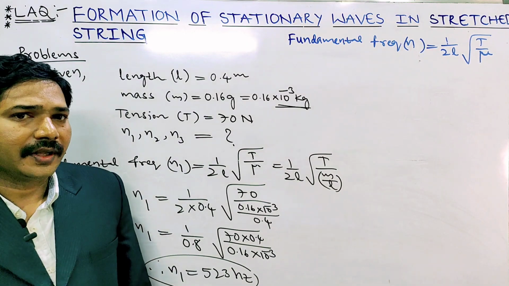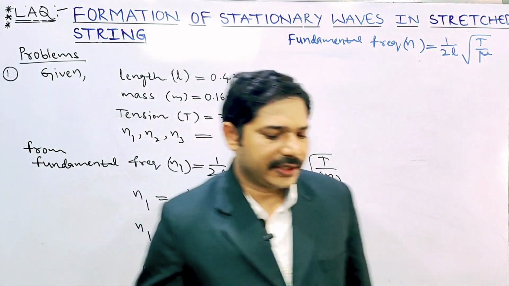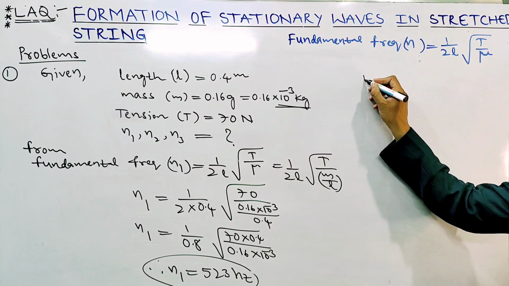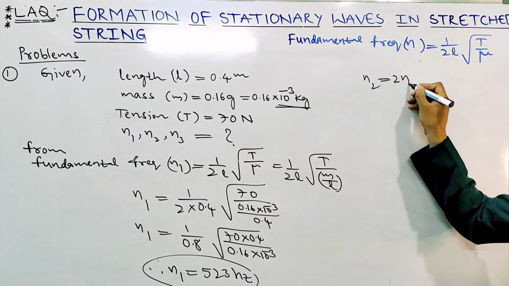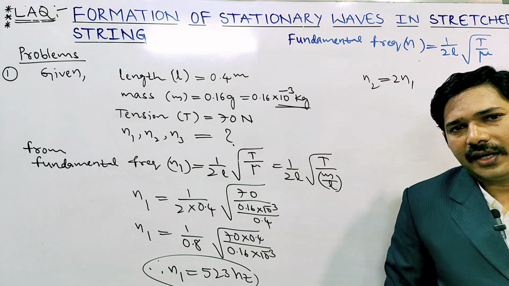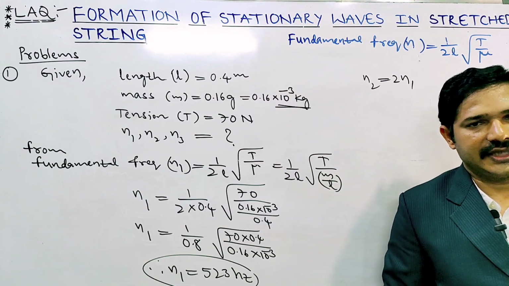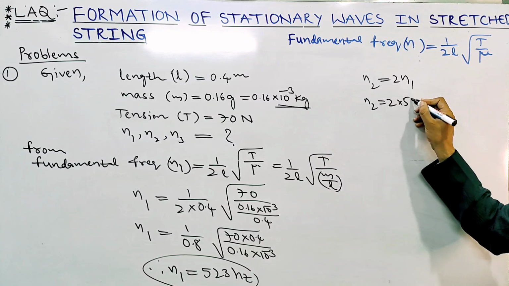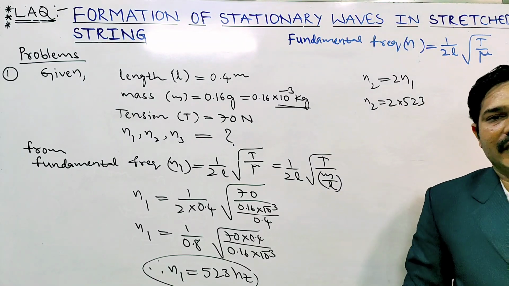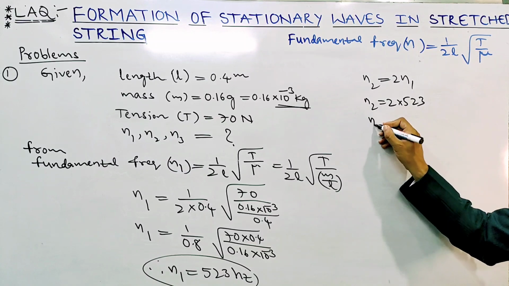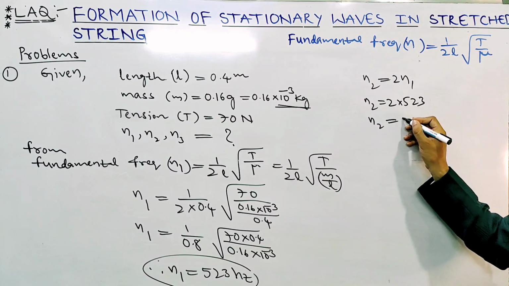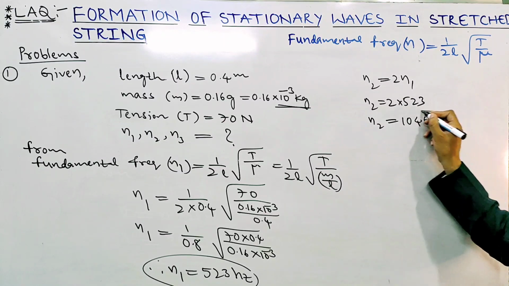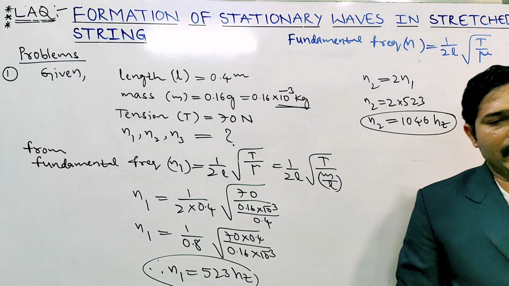Next, they are asking for the second harmonic. The first of the three lowest frequencies we got; the second one, N2, we have to find. The second harmonic is twice the fundamental frequency, that is 2N1. N2 equal to 2 into 523, that is 1046 hertz. This is the second lowest frequency.